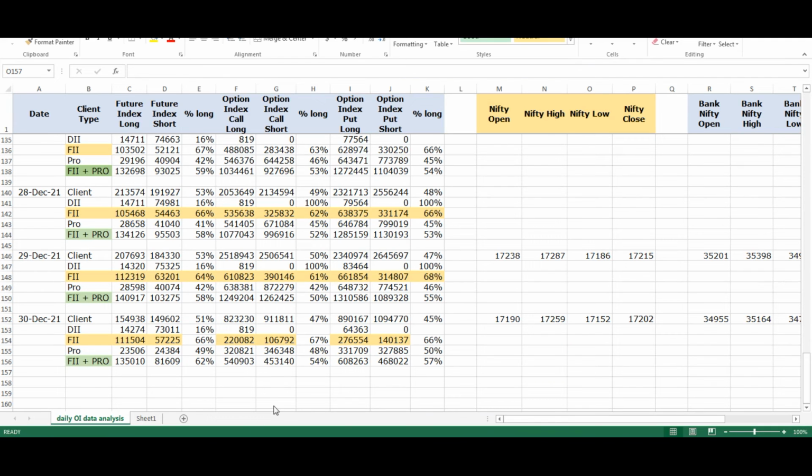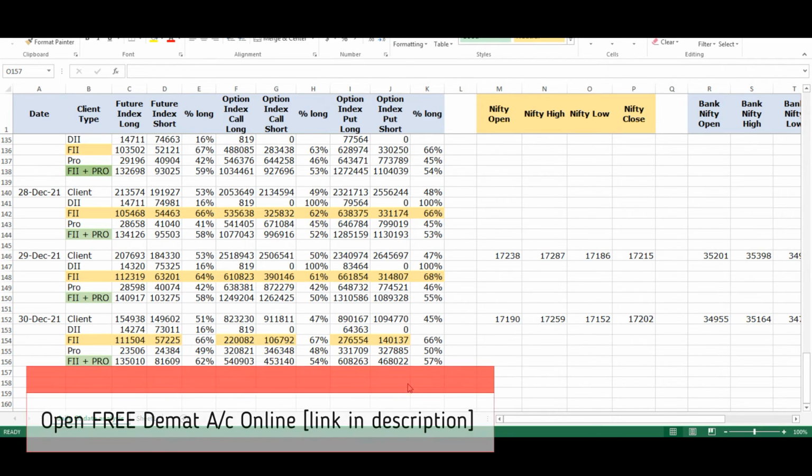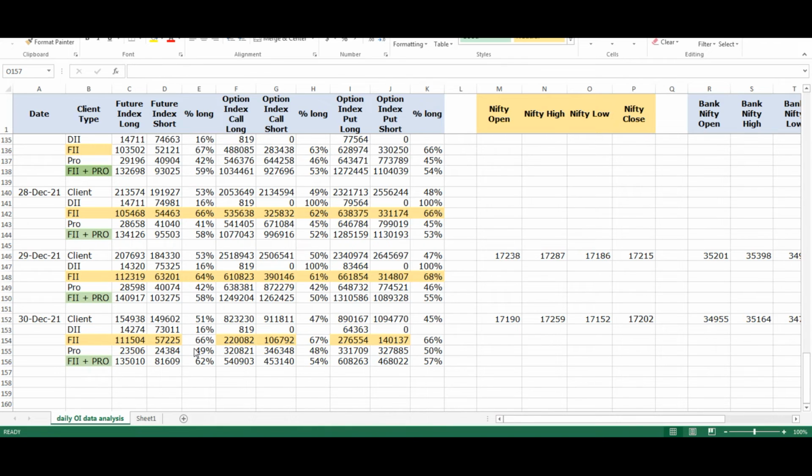So friends, right now we are on the open interest data analysis. As I tell you in every video, I compile this data on a regular basis just to understand what exactly the institutions are doing day to day. Today is the 30th of December 2021. Today, the FII holding is at 66% long in the Nifty future. If we compare this with the 29th of December, it was 64%. So they have increased their long positions in the index future by 2%.